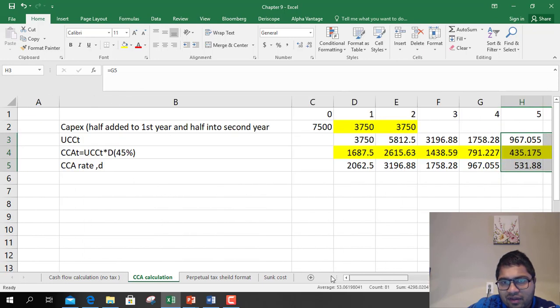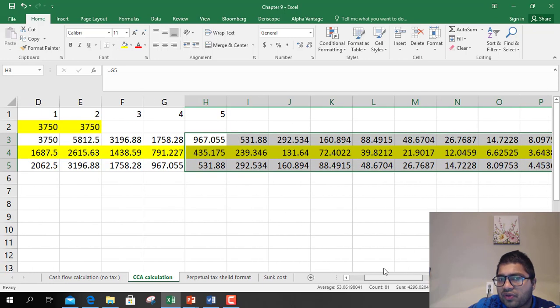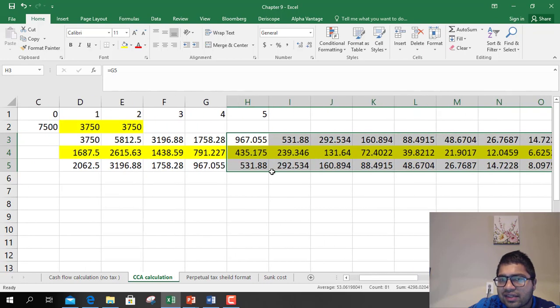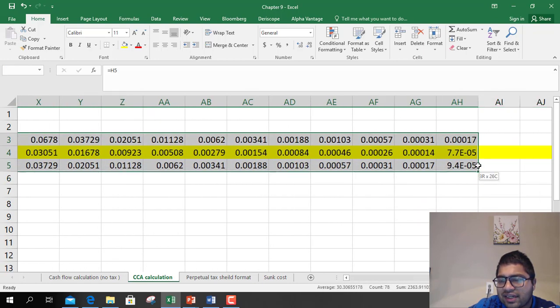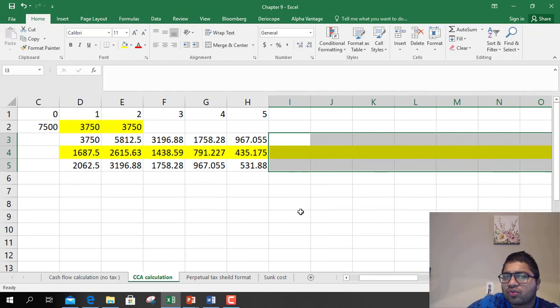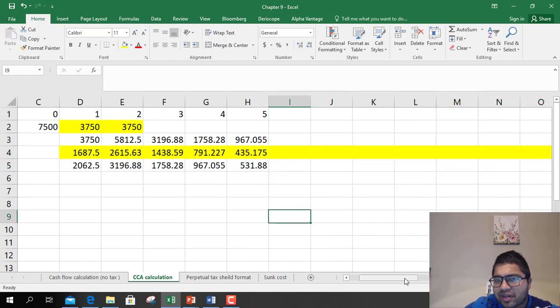So if you see, even beyond 5th year, you can keep on charging depreciation. So 200, 130, 72, etc. But we are not going to be concerned about that right now. We'll think about that, what to do, but right now leave it.